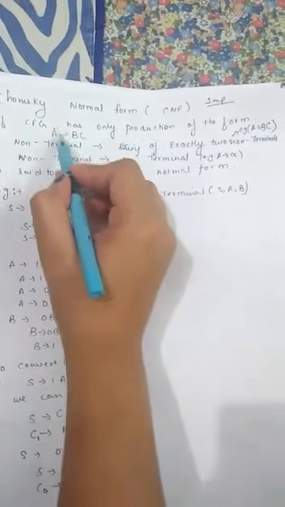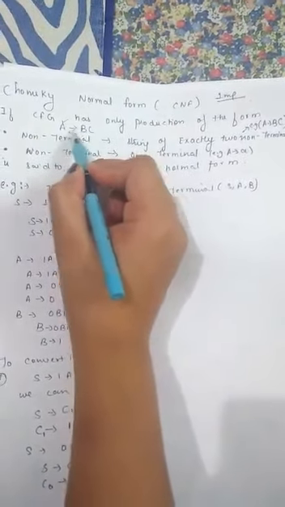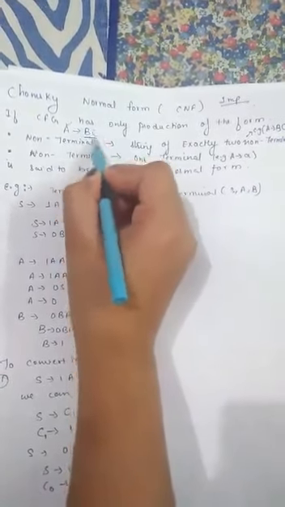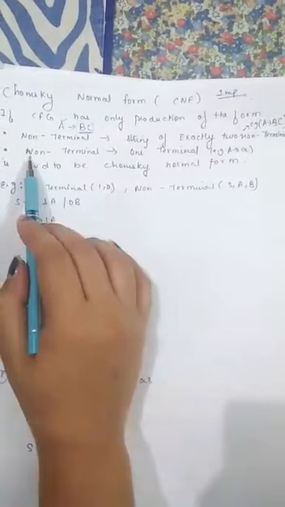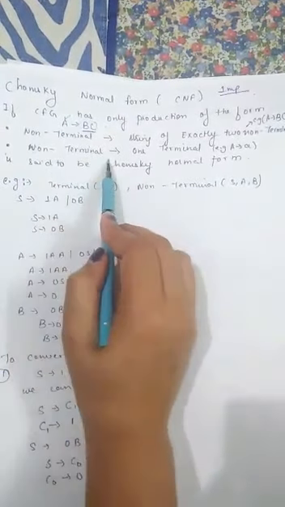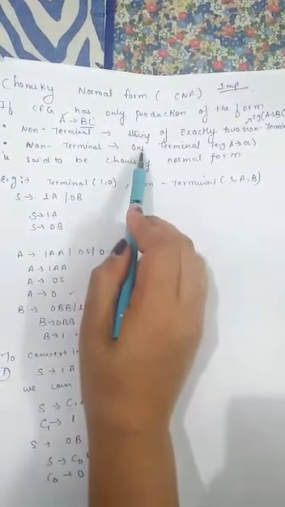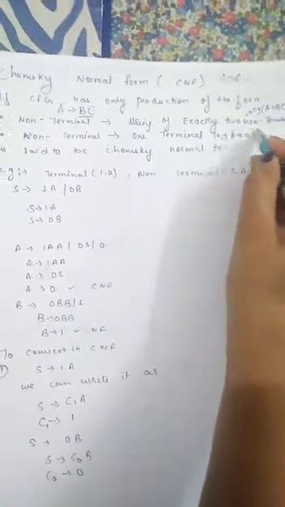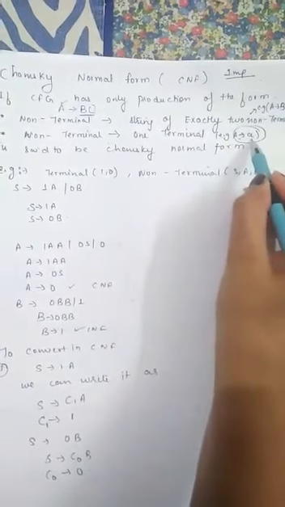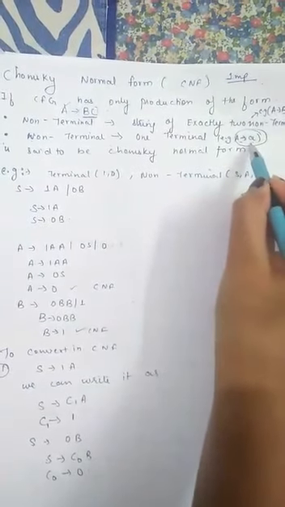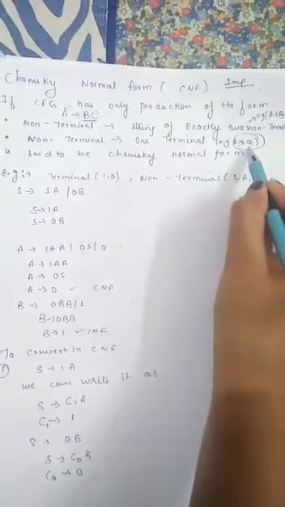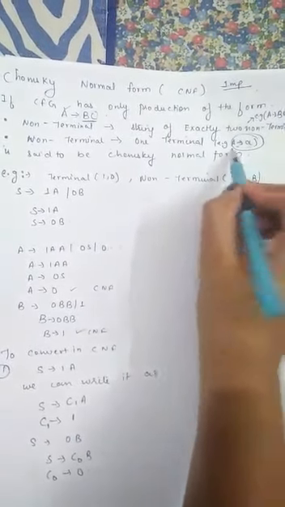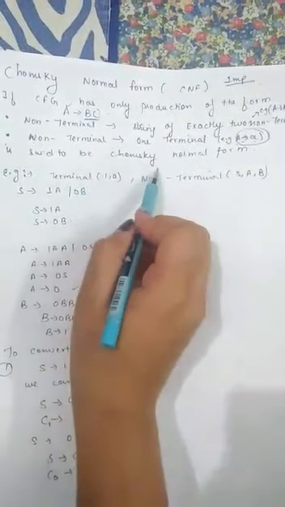This is a non-terminal and it also determines exactly two non-terminals. And if a non-terminal describes one terminal, that is, A determines small a, represented by a terminal symbol, and this capital A is represented by a non-terminal, then it is said to be a CNF.